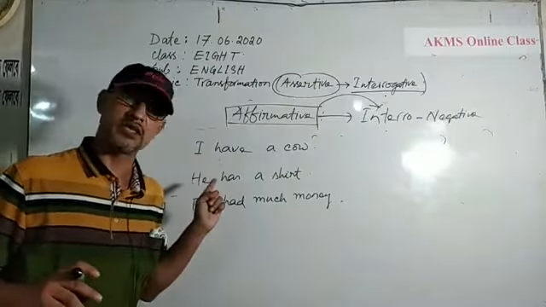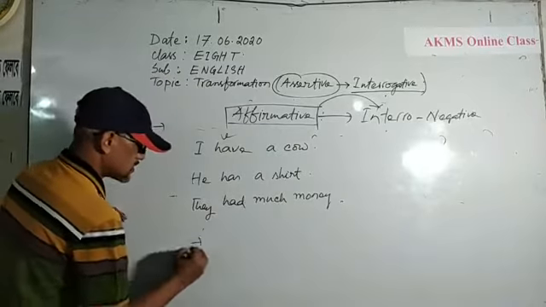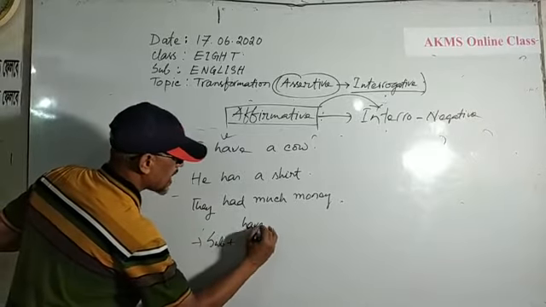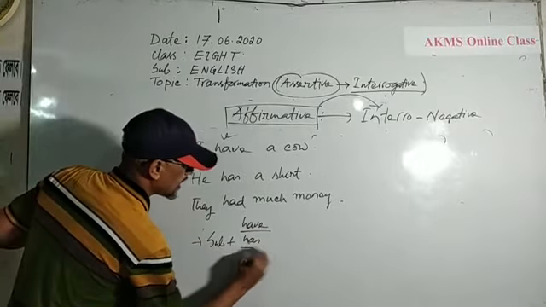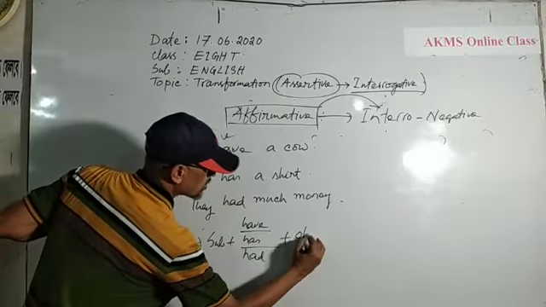Now, have is the principal verb. I have not used any type of auxiliary verb here. But you can consider it as auxiliary verb also if there is another verb. Now, what is the structure? Subject plus have or has or had, then object.